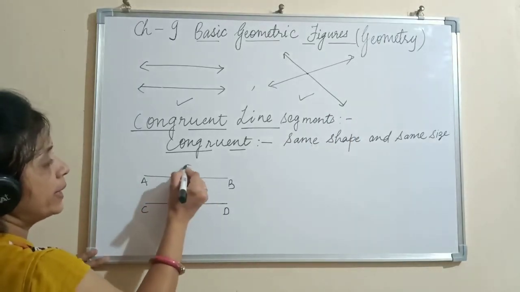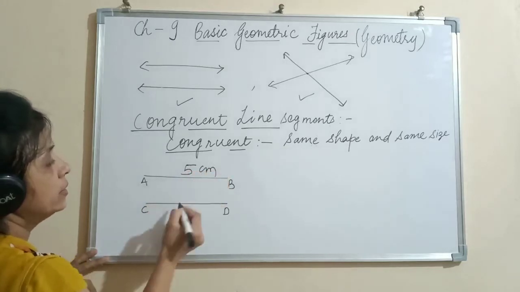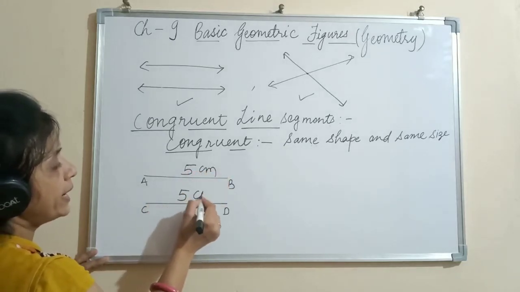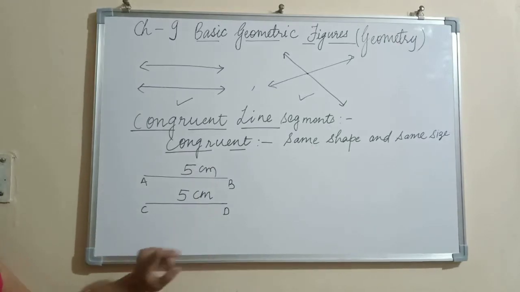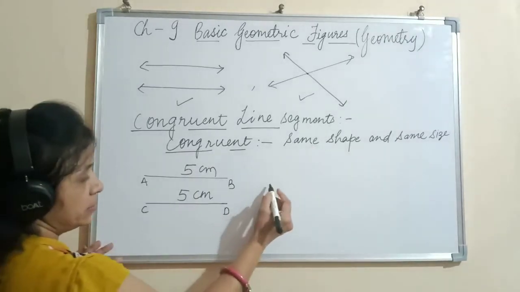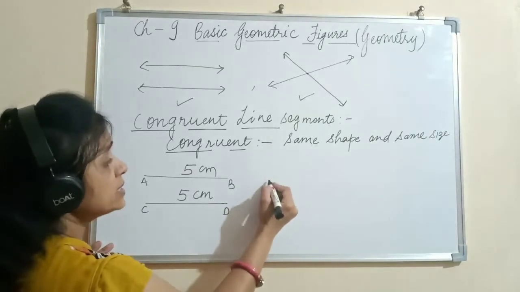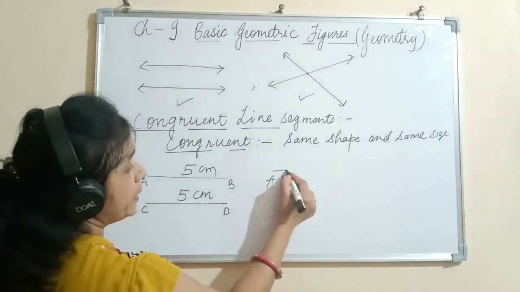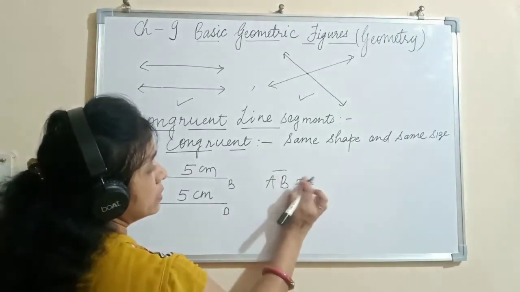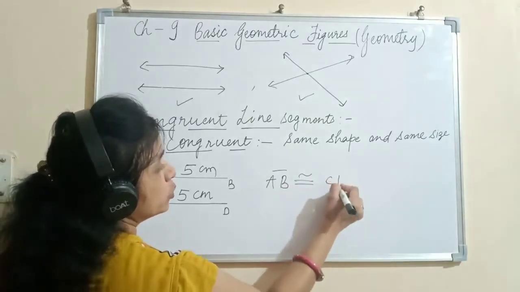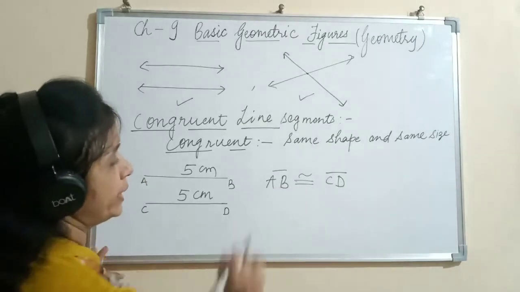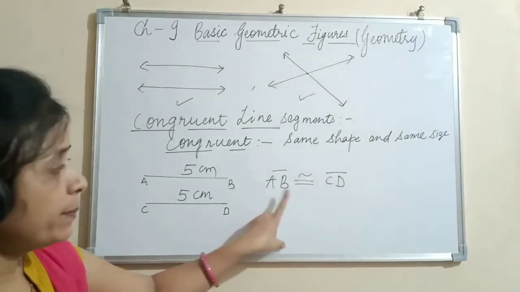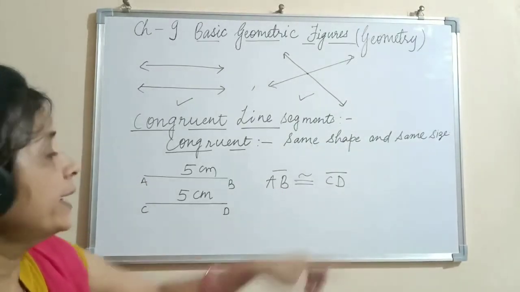Suppose this line segment AB is of 5 cm. So if AB is congruent to CD, the line segment CD should also be of 5 cm. See the symbol of congruent. AB is congruent to CD. This is the symbol of congruent. Line segment AB is congruent to line segment CD.